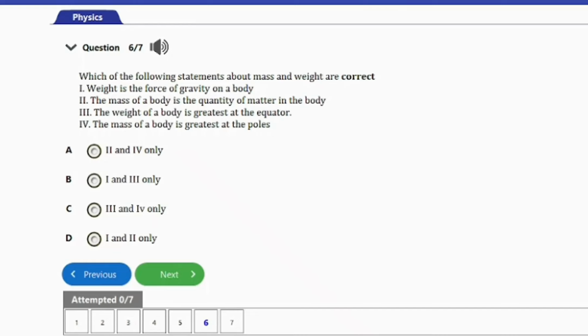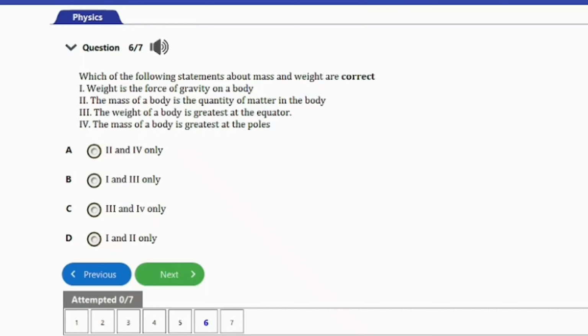IV, the mass of a body is greatest at the pole. We have options A, II and IV only, B, I and III only, C, III and IV only, D, I and II only. The answer to this question is option D, I and II only.